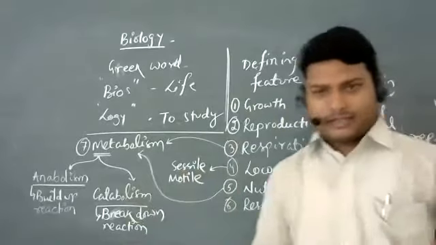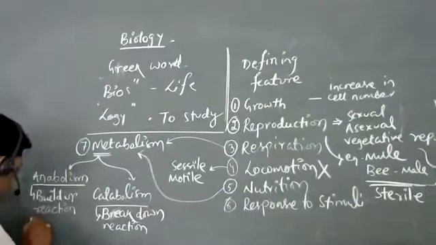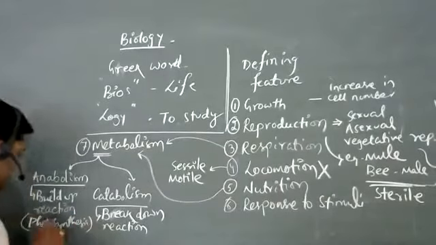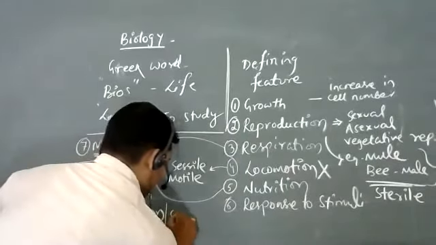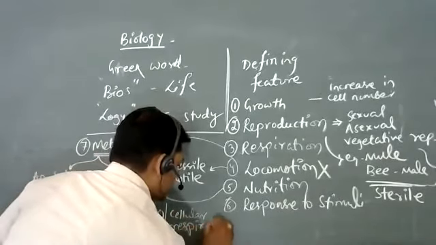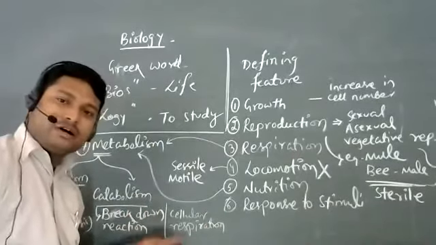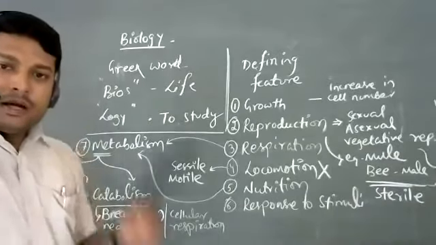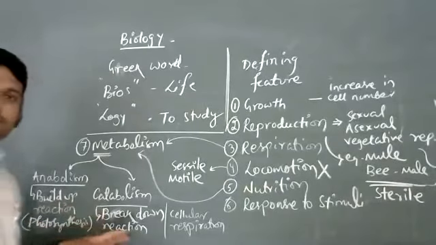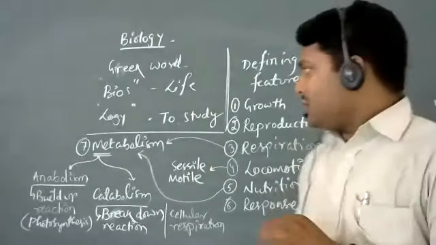So, what do you call the process there? Can you tell me what you call it? Cellular respiration. Exactly. So, that process is called cellular respiration and not respiration. Remember, respiration is a physical process, a biological process, but cellular respiration is a physiological process. Okay. Clear? Any doubt till now? Are you clear till now, dear students? Yes, sir.